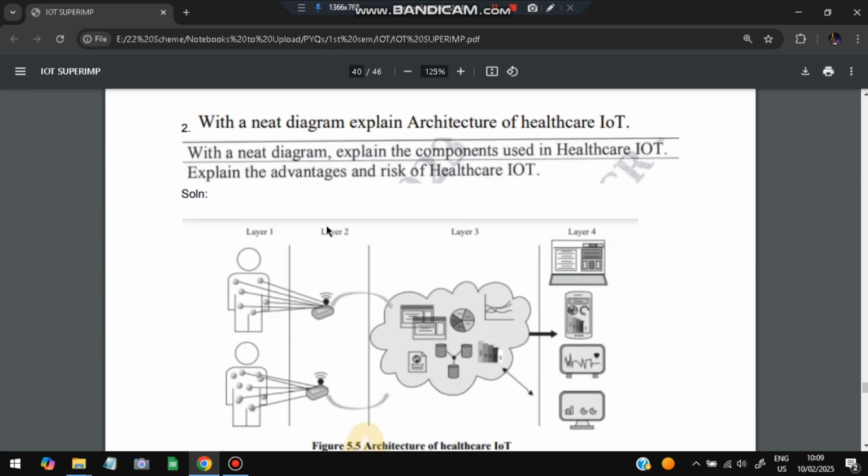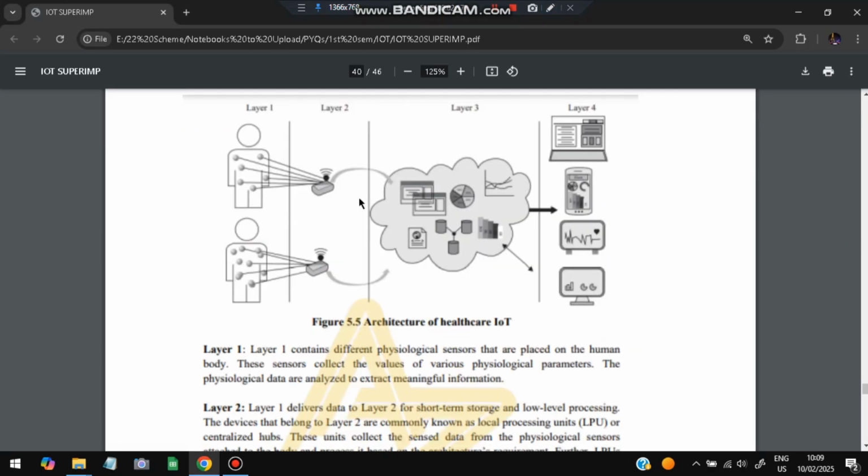Similarly, we have the second question, which is: with a neat diagram, explain the architecture of healthcare IoT, where IoT is used in healthcare. What are the components used and what are the advantages and risks? Okay, let's have a look at the architecture. Very simple. Here is the human body, the patient body. Sensors are attached here. All the data will be sent to the sensors, from the data, whatever it is measured, and these sensors transfer the data to the analytics system. Okay, so here algorithms will work, and after that, whatever results are produced, that will be in layer 4.